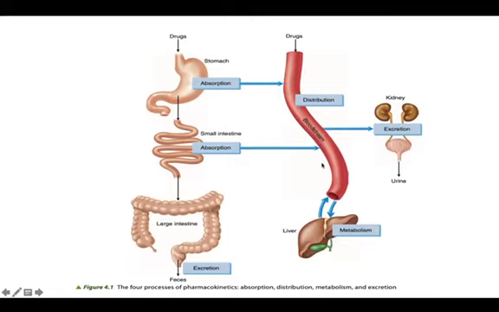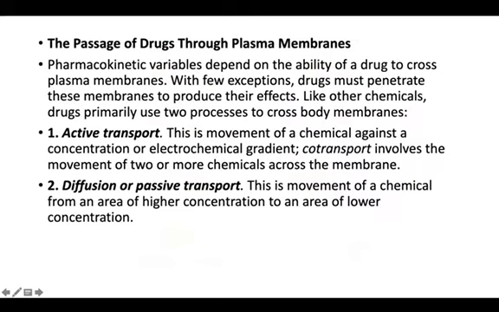Once the drug has entered the bloodstream, it goes to the liver and the liver starts metabolizing the drug. Once the metabolism of the drug is completely done by the liver, it is excreted outside. It can either enter the kidney and be excreted through urine, or enter the large intestine and be excreted through the feces. These are the 4 processes of pharmacokinetics.